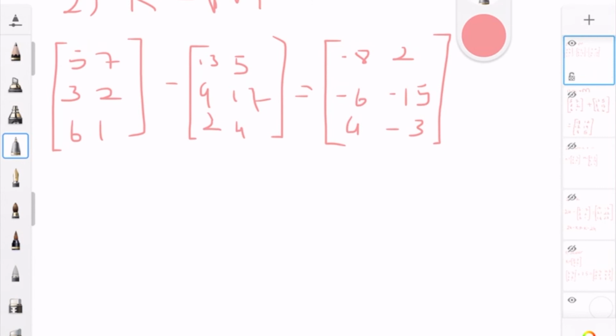The second way of addition and subtraction is matrix addition and subtraction. In matrix addition and subtraction, we add or subtract each element of the matrix to the corresponding element of the other matrix. One of the most important things to remember about matrix addition and subtraction is that you need two matrices of the exact same size. If you write the subtraction in the reverse way, you would get the answer in the exact opposite way. It's still valid in matrix addition and subtraction.